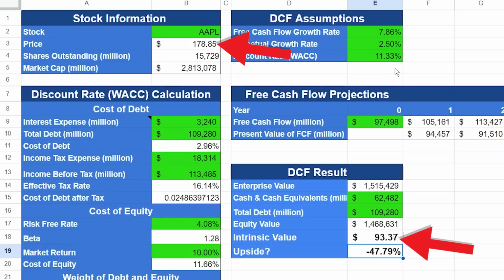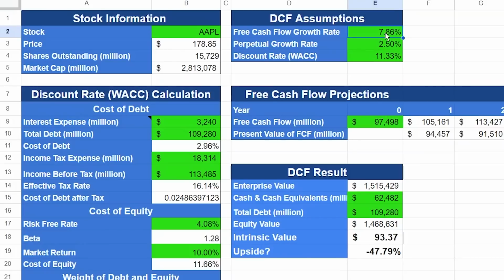So that was a quick step-by-step guide on how to use the discounted cash flow model to calculate the intrinsic value of a stock. As you might imagine, this model relies a lot on our assumptions. For example, if I feel that the business would grow at 20% for the next 10 years, the business would suddenly look very undervalued. Or if you were to assign a much higher perpetual growth rate, again, the business would